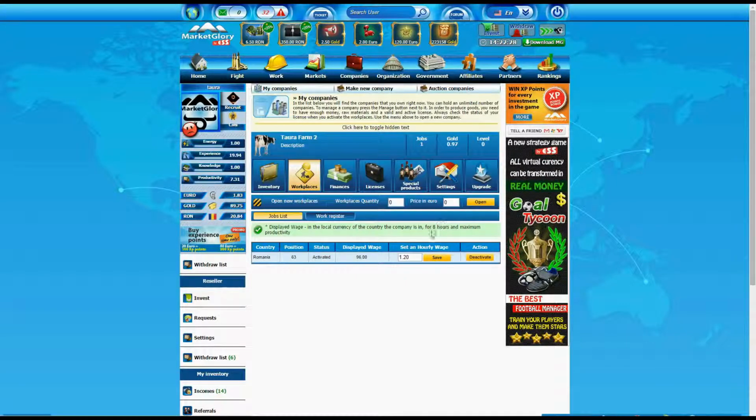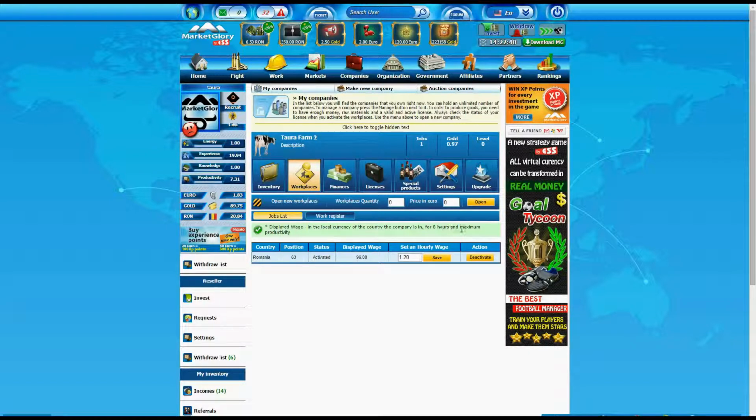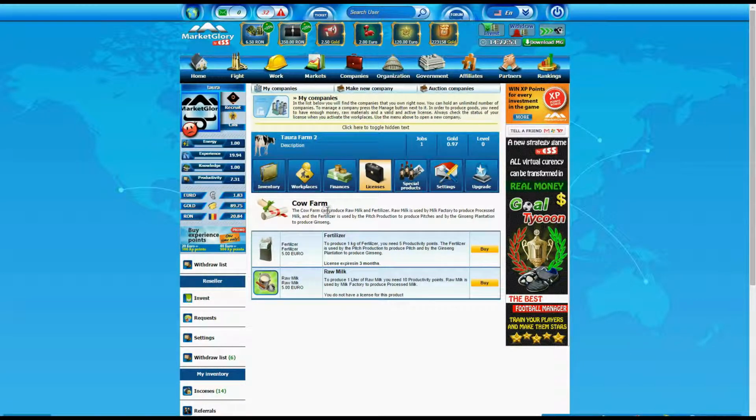When a user works for your company, you will have products on the stock. When you have products on stock, set the price and the quantity for sale. You can find your products in local market and global, depending where you sell them.